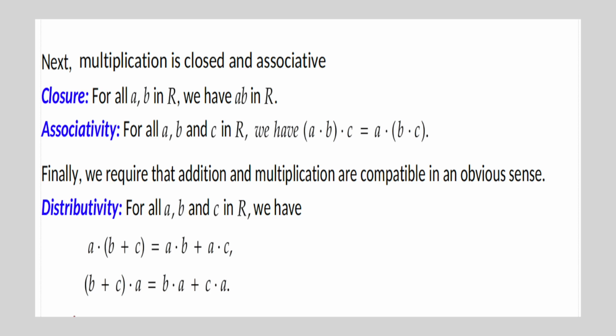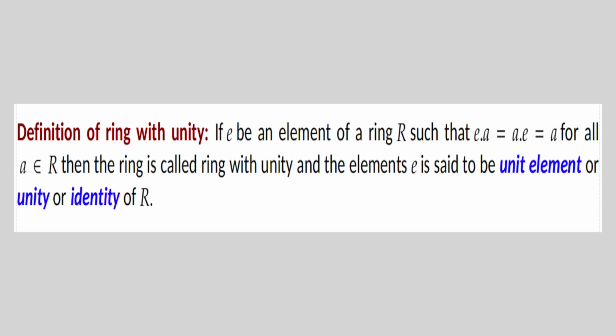Distributivity. For all a, b and c in R, we have a · (b + c) = a · b + a · c, and (b + c) · a = b · a + c · a. Next is the definition of ring with unity. If e is an element of a ring R such that e · a = a · e = a for all a in R, then the ring is called a ring with unity, and the element e is said to be the unit element, unity, or identity of R.